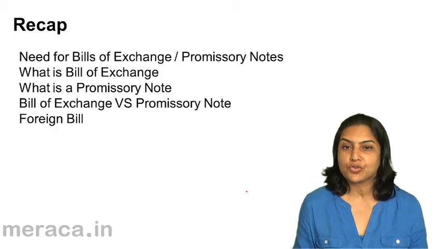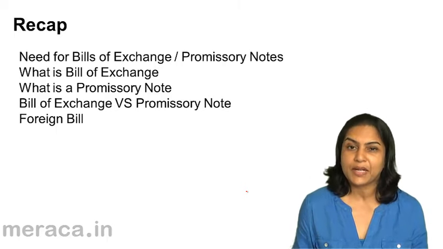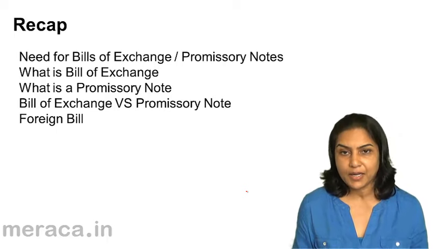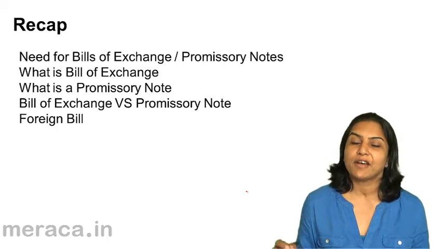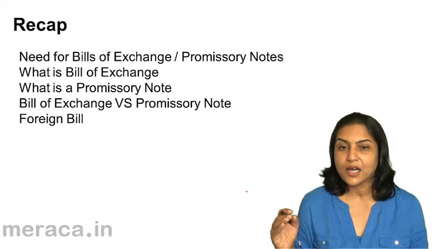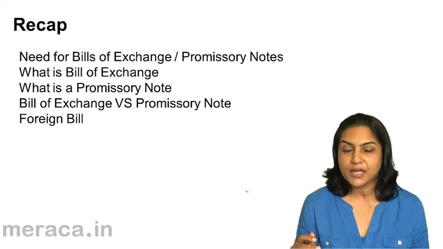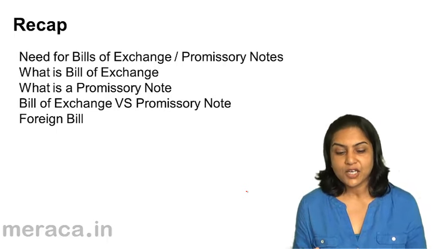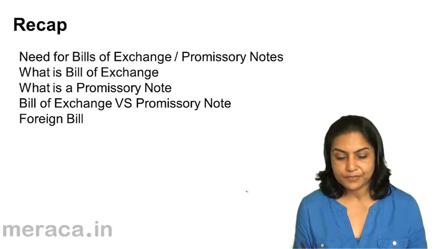Usually the person to whom the payment is to be made may be the same as the person who made the bill. But it is possible to have another person. So X may direct Y to make payment to Z. So there could be three parties to a bill of exchange.